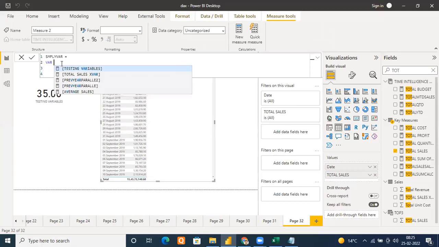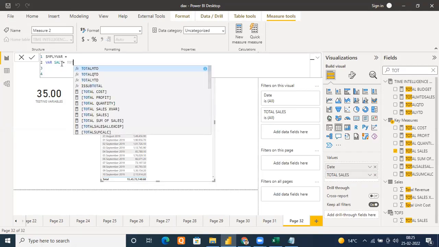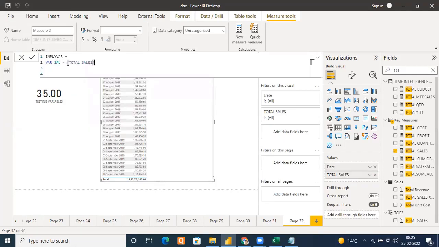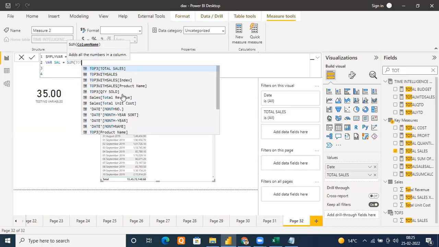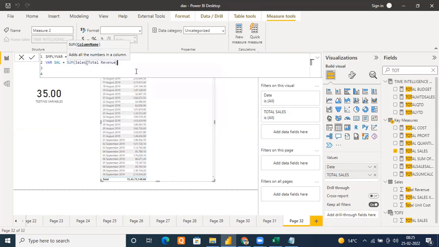Suppose sale equals total sales, or I can do variable equal to the sum of total revenue of my sales column. It's my choice, whatever I want to do.